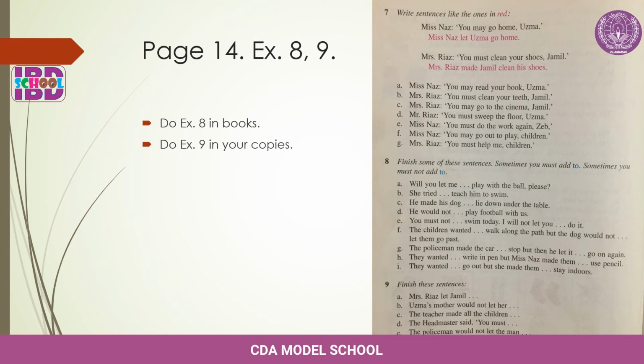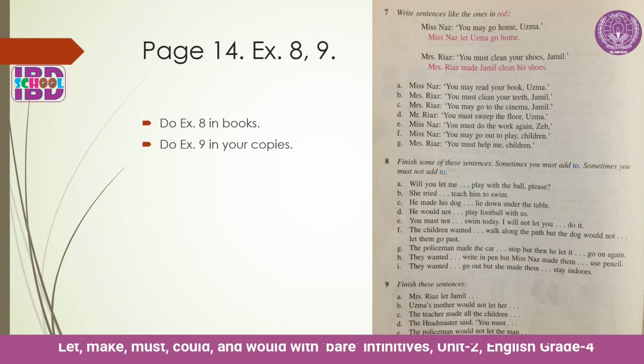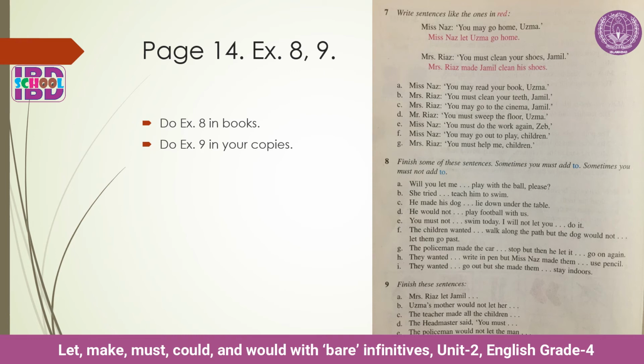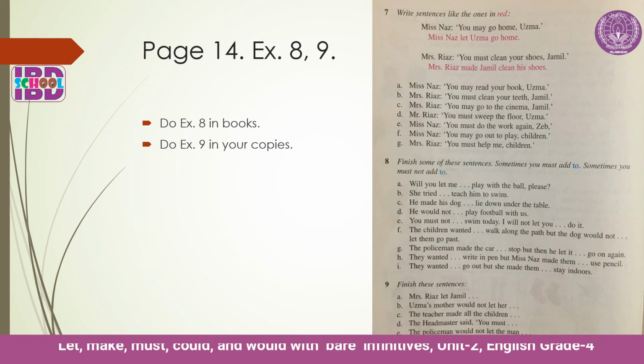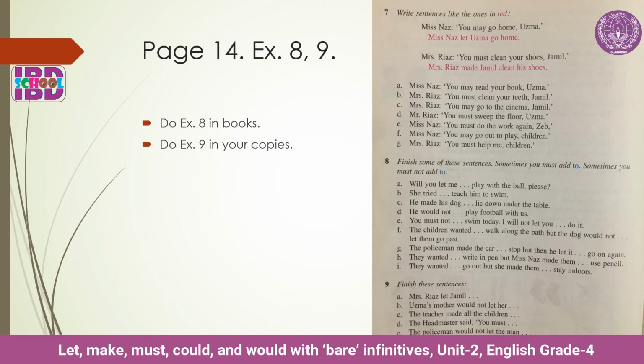Next exercise is exercise 8. Finish some of these sentences. Sometimes you must add to, sometimes you must not add to. Here the sentences which will have bare infinitive, in those sentences you will not use to. For example, sentence A is will you let me play with the ball please.